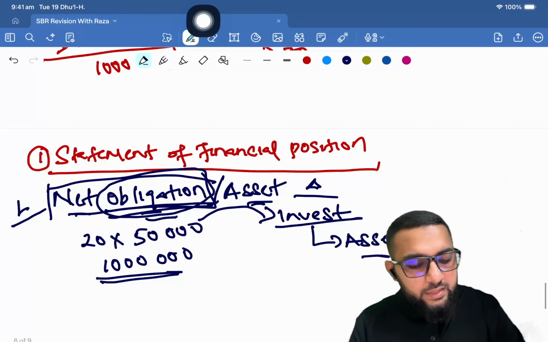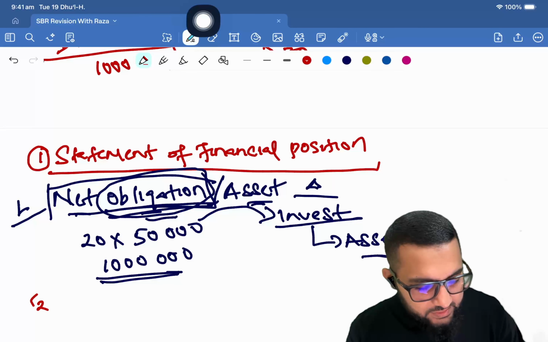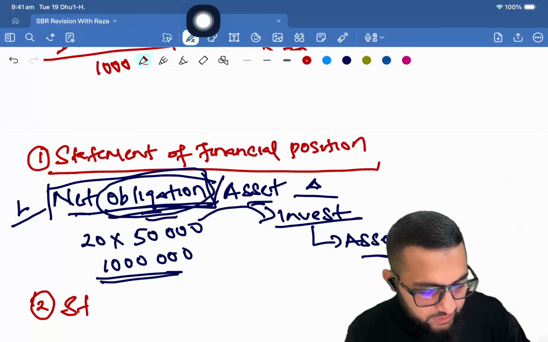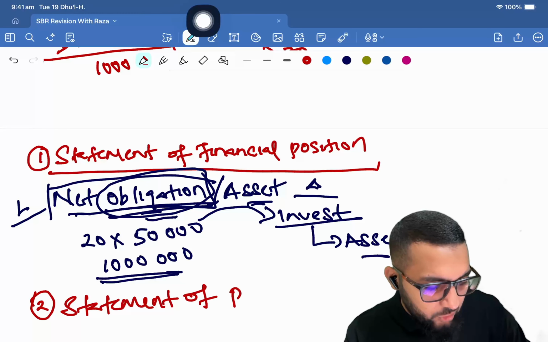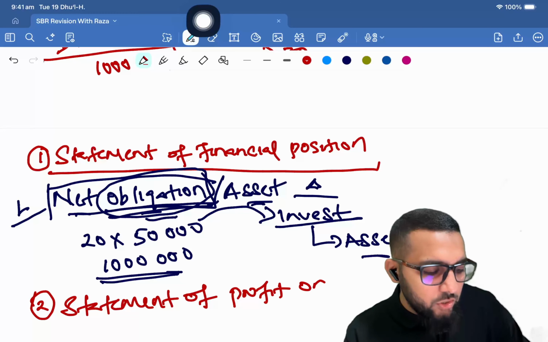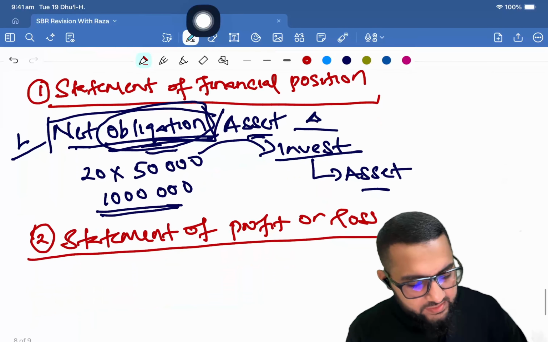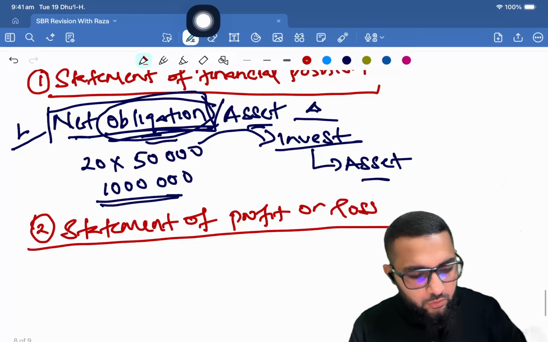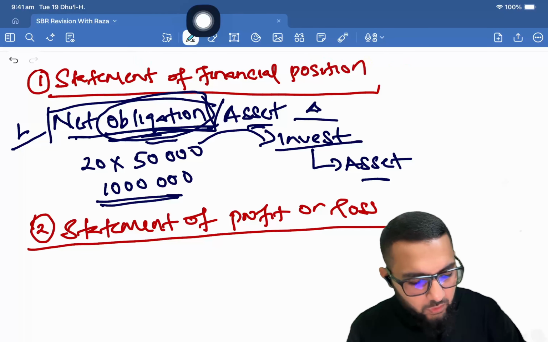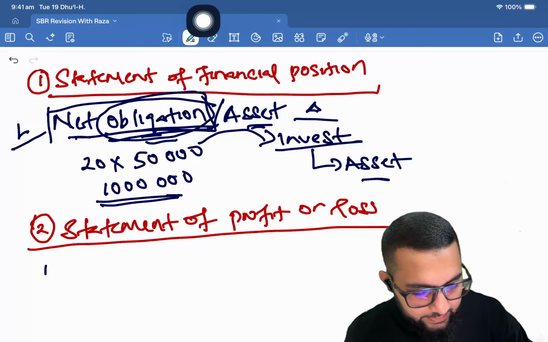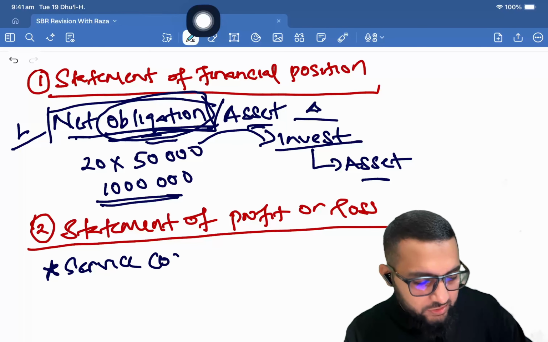Okay. Then there is a second statement, which is the statement of profit or loss. Now this is where you're going to record, number one, the service cost.